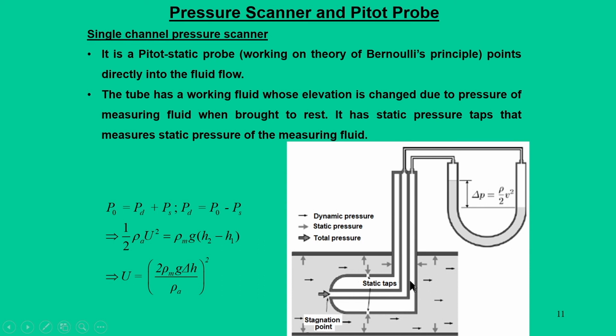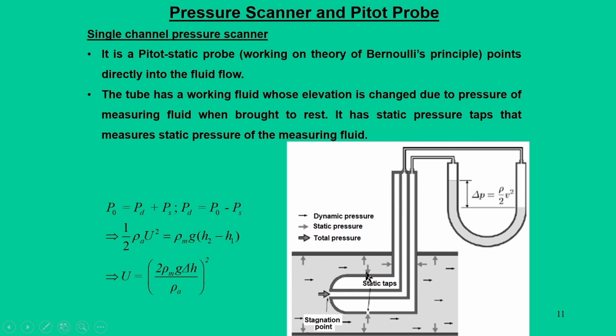the static pressure as well as the dynamic pressure simultaneously through a U-tube manometer. So, this is also similarly useful for wind tunnel situations. If you look at this particular figure, this is a pitot static probe in which we are going to measure the stagnation pressure and static pressure simultaneously.